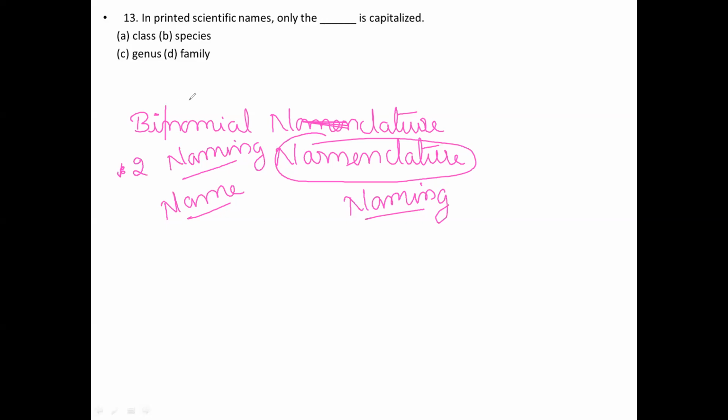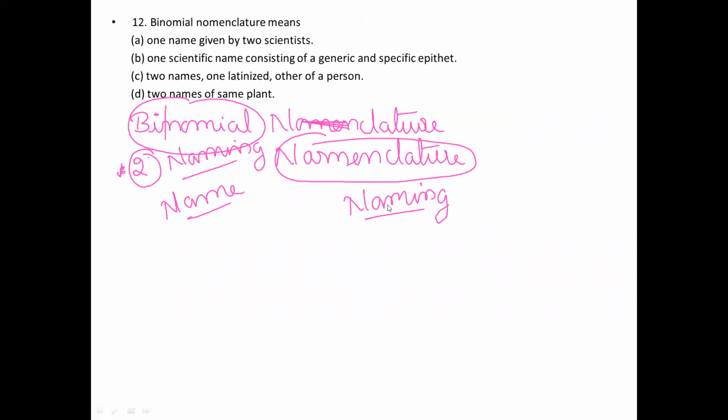So in binomial nomenclature, there is a scientific name consisting of a genus name and a species name.